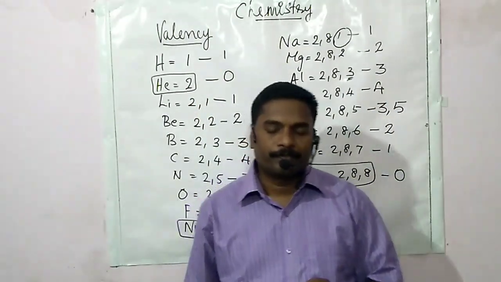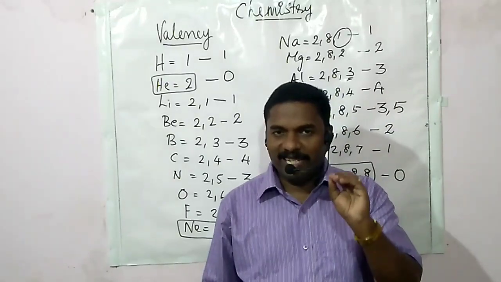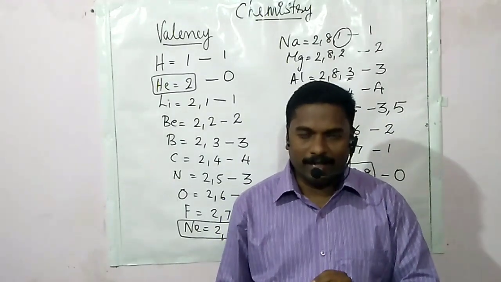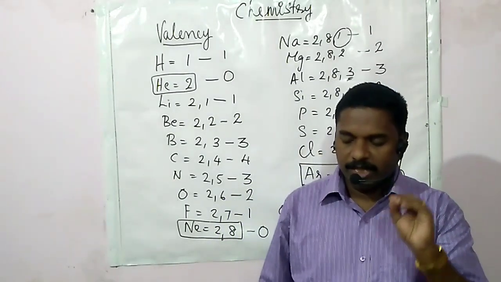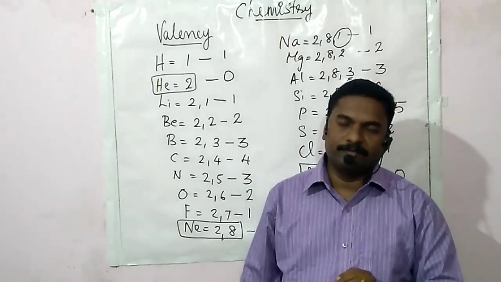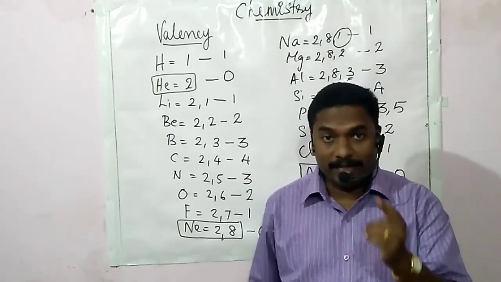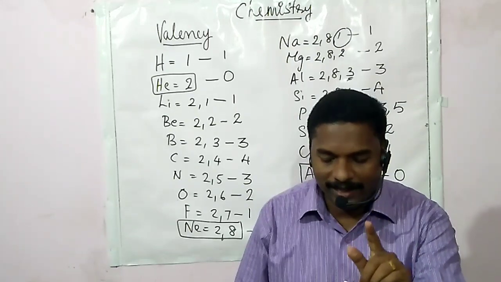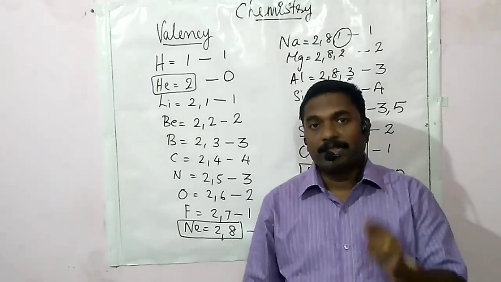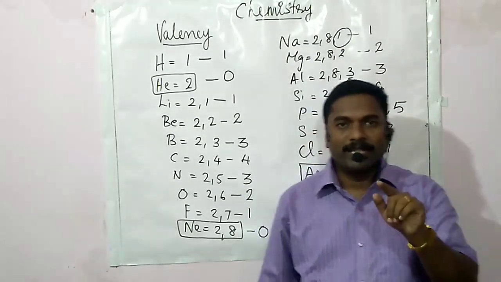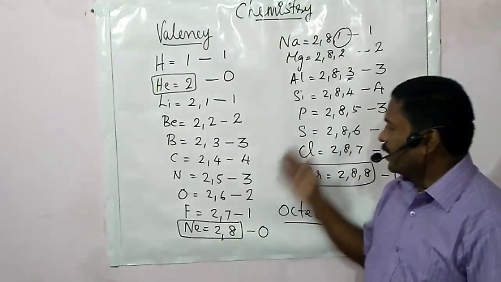Therefore, an atom of each element has a definite combining capacity, and that is what we call the valency. The valencies of the first 18 elements are shown here.